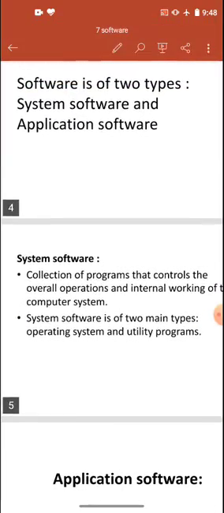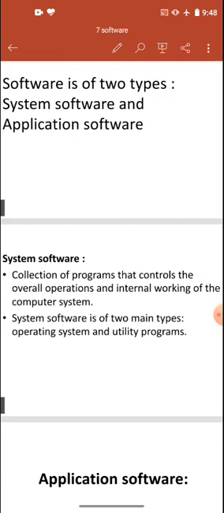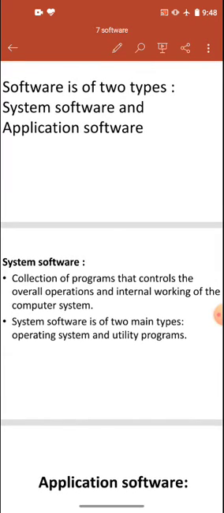In system software we have to put the operating system first, and the operating system then provides us the interface upon which we work, and it operates all the internal working like the hardware, keyboard, mouse. It will coordinate with them, with each and every hardware. It controls all the hardware, and then it gives you an interface.